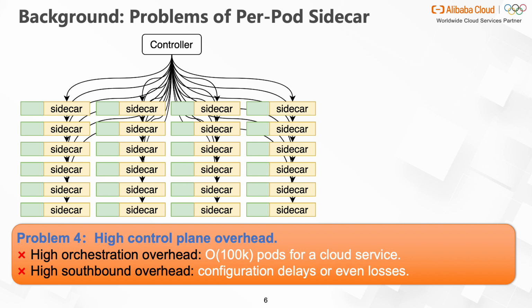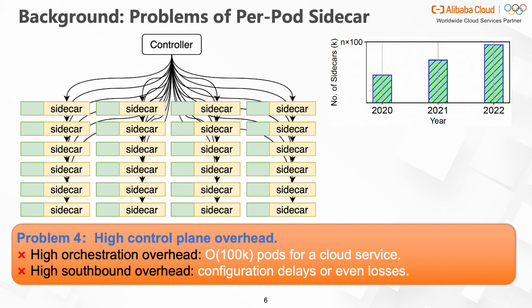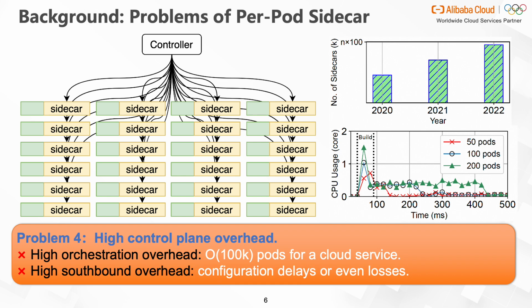Another problem is the high control overhead of configuring too many sidecars. Since each pod has one sidecar and a cloud service could have hundreds or thousands of pods, the orchestration overhead is large. The configuration compilation time and the southbound bandwidth overhead are proportional to the cluster size. For cloud-scale services, the high control plane overhead could cause configuration delays or even losses.